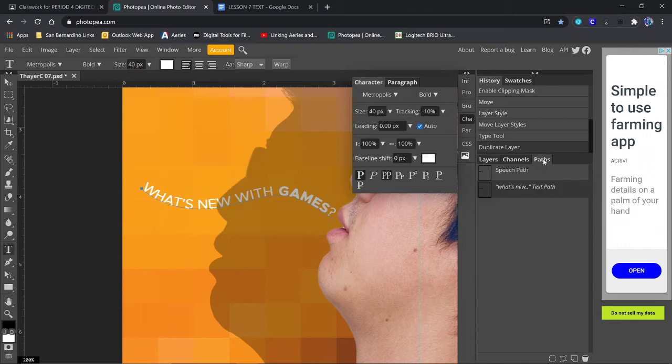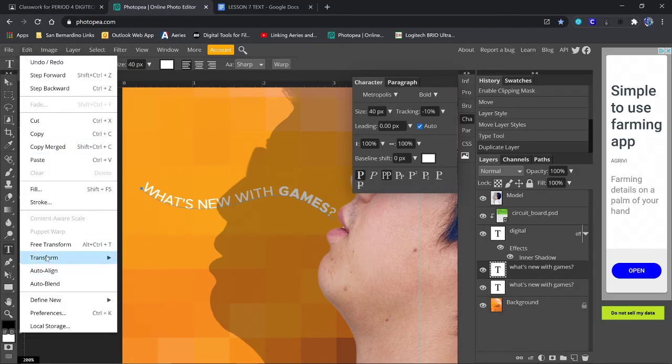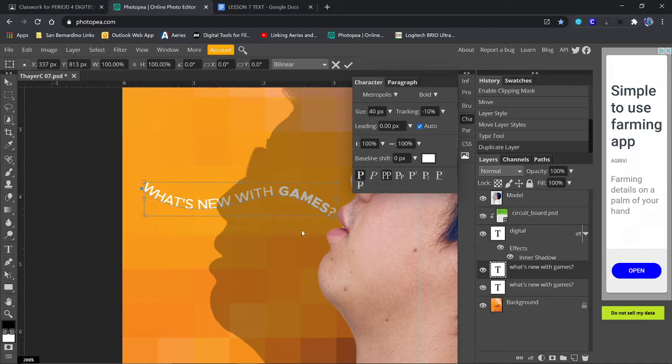Okay, I'm going to double check. Okay, we're good there. I'm going to go up to edit. You can't see it yet, but there's a second one there. Edit, transform, and rotate. Notice it selected one of them. We're going to go up to this little angle thing up here and make it 30.